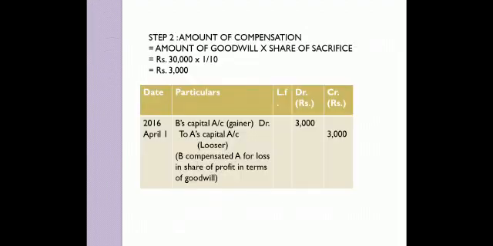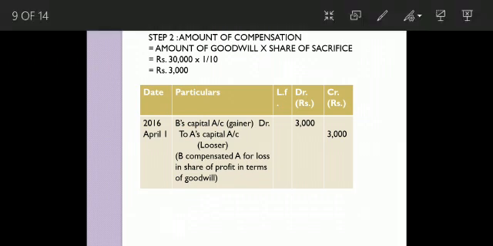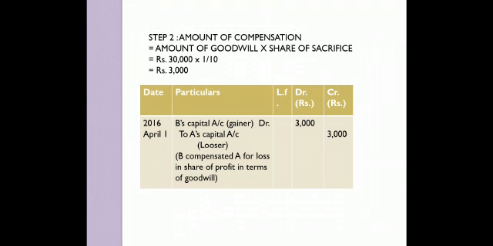Now second step. Calculation of amount of compensation. Amount of compensation to be paid by B to A is equal to the amount of goodwill, that is total goodwill of the firm, into the share of sacrifice done by A. So the amount of goodwill as given in the question was 30,000, into 1 by 10, it comes out to be 3,000.